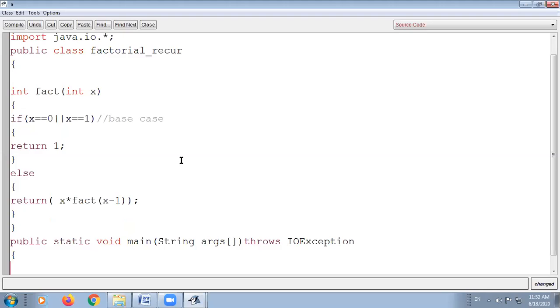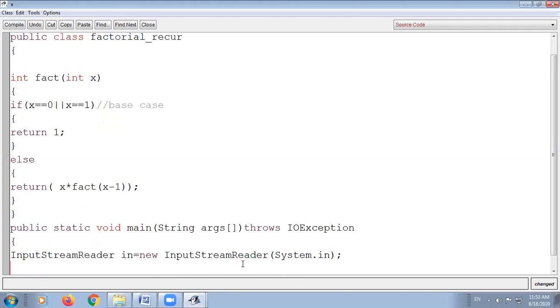You have to write the two class names. InputStreamReader in equals new InputStreamReader, System.in.